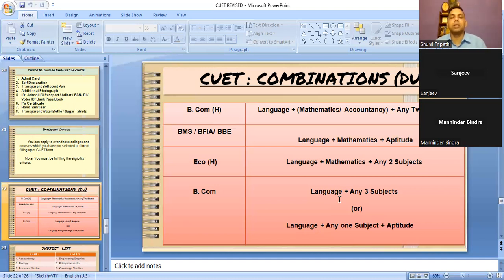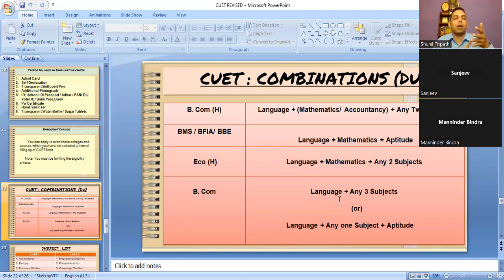If the child fills the CUET form in such a manner that he or she fills language plus all four subjects, whatever she has or he has in class 12, plus the general test, the child will be allowed for admission across all the colleges, all the universities, and all the courses from that stream. All the courses I'm talking about.